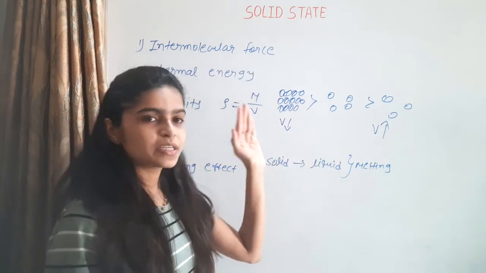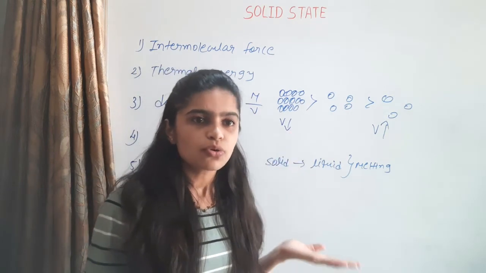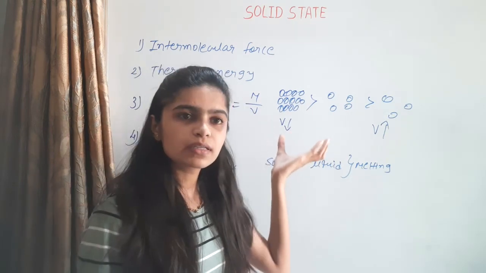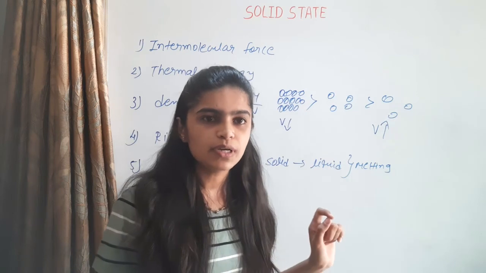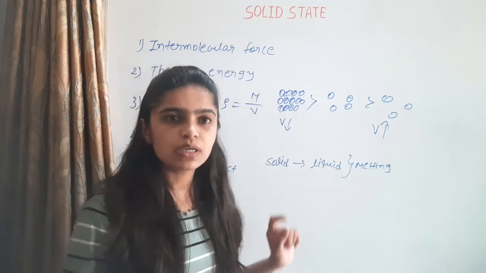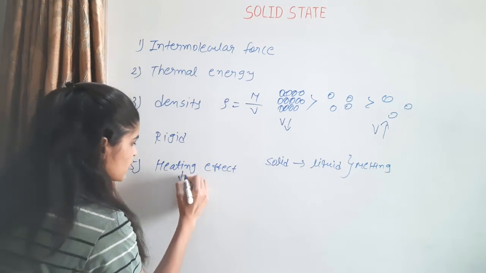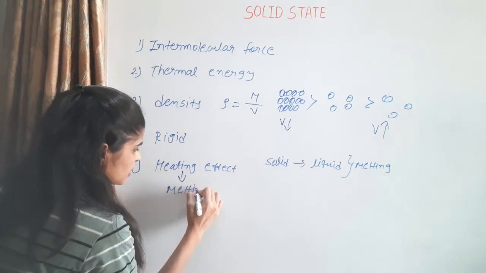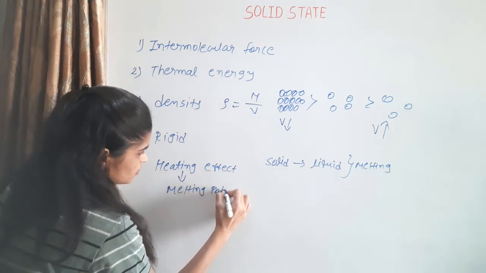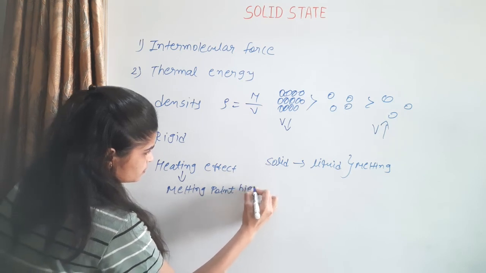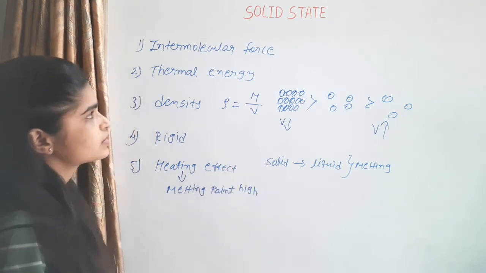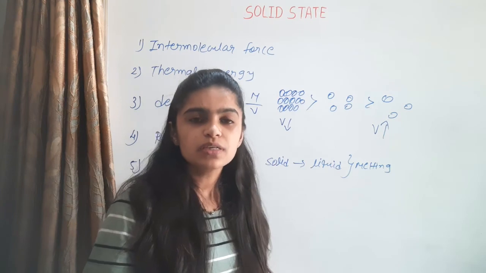In a solid, intermolecular forces are more, so we must apply more energy to convert it into liquid. So the melting point of a solid is higher than that of liquids and gases. Heating effect, high melting point. These are the properties of the solid.